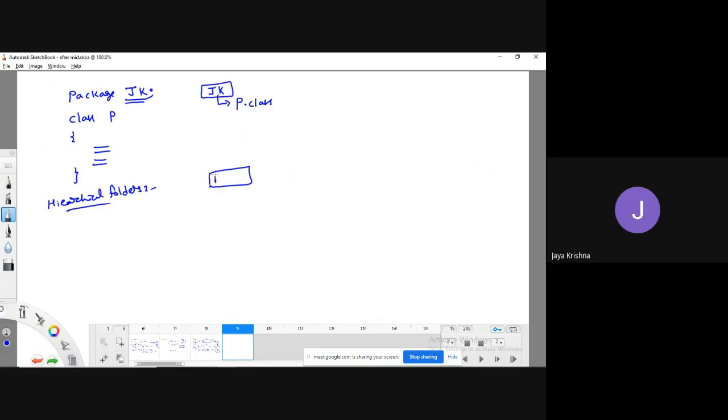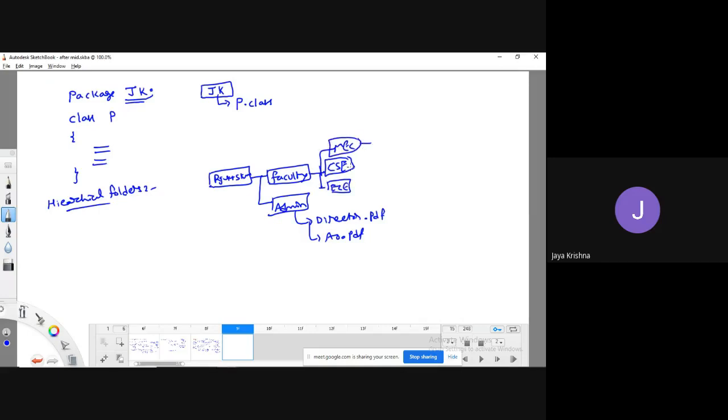For example, RGUKT, SKLM. In that, there is a folder called faculty folder. There is a folder called administrator folder. If you open administrator, again you will get the profile of director, profile of AO, like .pdf. Generally, the structure: faculty again contains subfolders, CSC folder, ECE folder, mechanical folder. CSC folder contains some kind of names, .pdf, A.pdf, B.pdf, like this. This is a kind of hierarchical element.